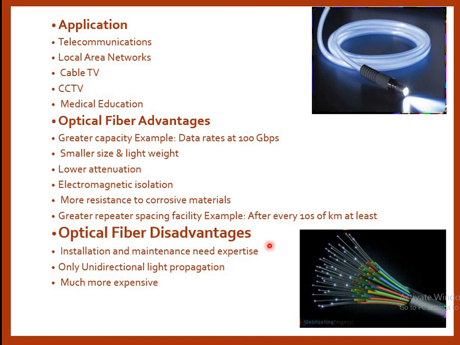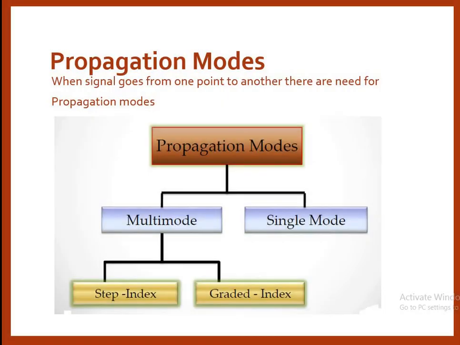Optical fibers again have some disadvantages. Installation and maintenance need expense. Only unidirectional light propagation is possible, and they are much more expensive. Optical fibers are costly among the three cables which we have studied. And regarding the propagation mode, when the signal goes from one point to another, there is a need for a propagation mode. So in optical fibers we have two types of propagation mode. The first one is multi-mode and the other is single mode.